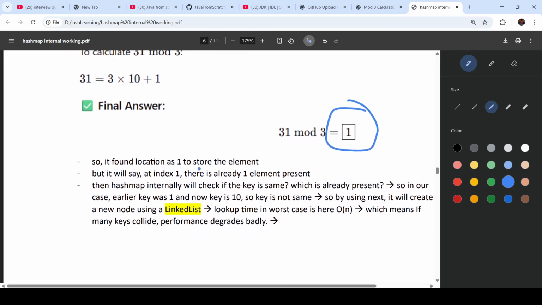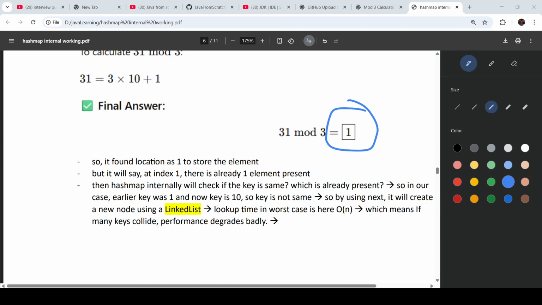So it found the location as 1 to store the element, but it will say, hey, at index 1 one element is already present. Then the hash map internally will check if the key is the same or not. So in our case, first we stored the key.